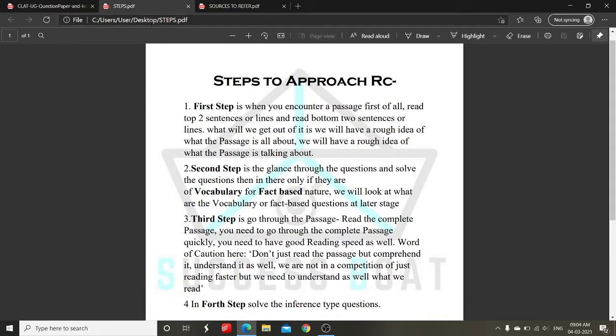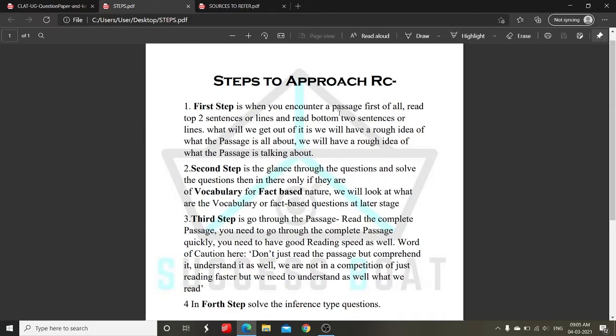Now, let's look at how to approach a passage in English section and solve it effectively within a time frame and get those 5 answers right. Some people say that start with reading the passage and then go to the questions. Some people say just the opposite, that first look at the questions and then go to the passage. What I do is a mix of both these two techniques, and personally I find this technique highly effective. Whenever I use it, I get around 4 out of 5 or 5 out of 5 questions correct.